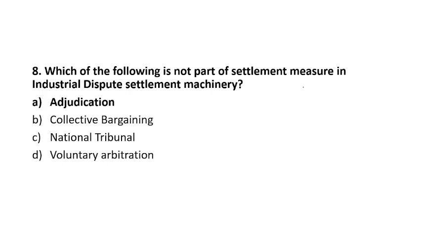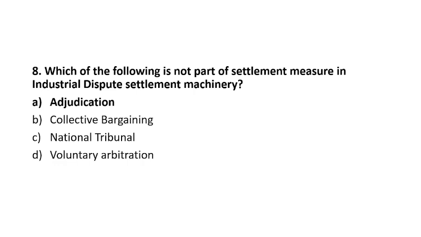I hope this question is clear. There is an industrial dispute machinery which talks about settling of disputes. So the first option you see is adjudication. Adjudication means it's a last resort of settlement of dispute, and here the government intervention is there.